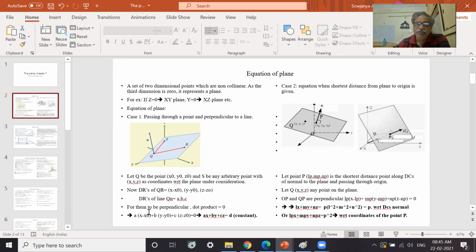In place of L, M, N we use the general form Ax plus By plus Cz is equal to D. From here itself we can see that L is nothing but A by square root of A square plus B square plus C square, M is nothing but B by square root of A square plus B square plus C square, N is nothing but C by square root of A square plus B square plus C square, and D is nothing but p. So p is D by square root of A square plus B square plus C square, and that is the distance between the origin and the plane. Okay, let us see the next proof also.